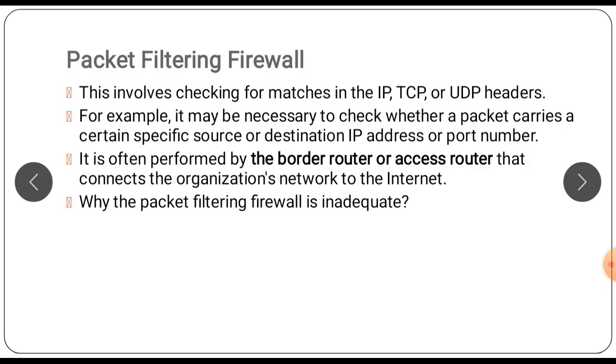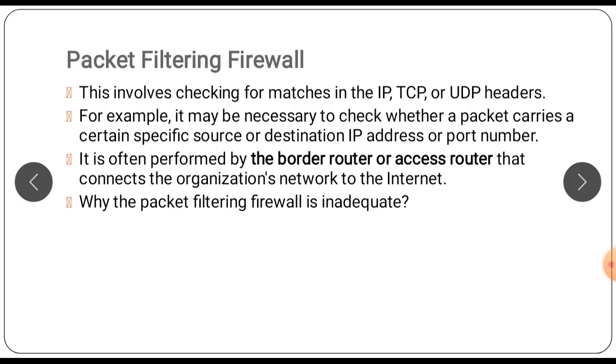First we will see about packet filters or packet filtering firewalls. The processing of the rules, which we have seen in the previous table, involves checking for matches in the IP, TCP or UDP header. For example, it may be necessary to check whether a packet carries a certain specific source or destination IP address or port number.